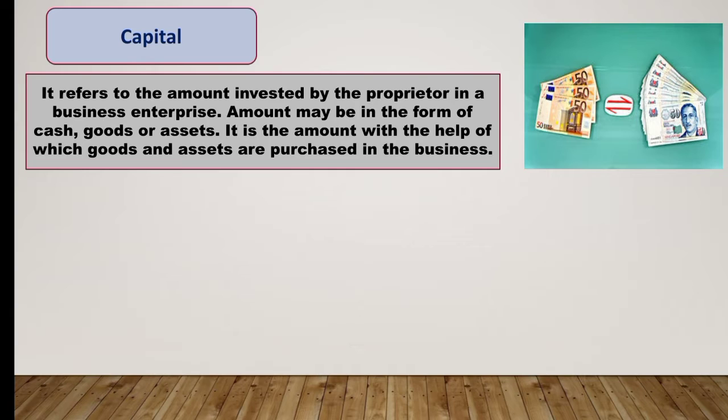So the amount with which the proprietor starts a business is known as capital, and with that cash the businessman can purchase assets and goods for the business. Capital is also known as owner's equity, net worth or net asset.